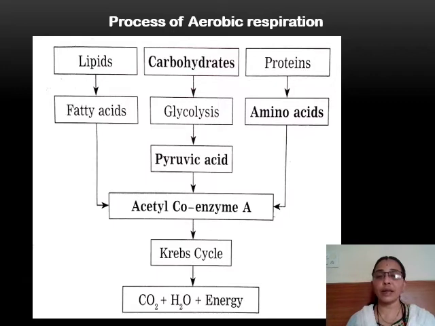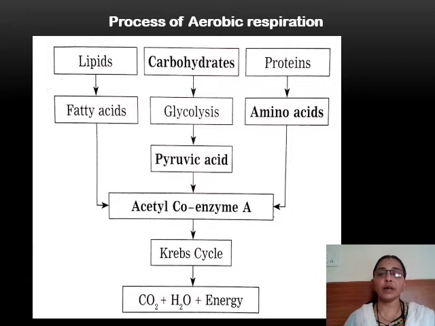A. From that acetyl coenzyme A, the acetyl is oxidized and the coenzyme is released, and acetyl coenzyme A enters the Krebs cycle to release energy. With the energy, two byproducts are released, that is carbon dioxide and water. So here is the tree diagram. You can see a flow chart.